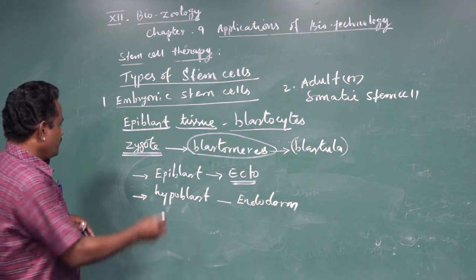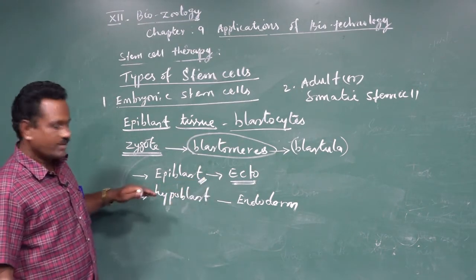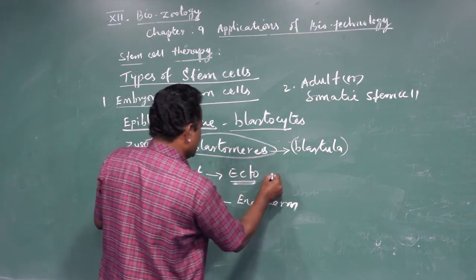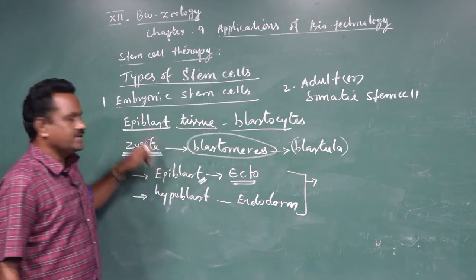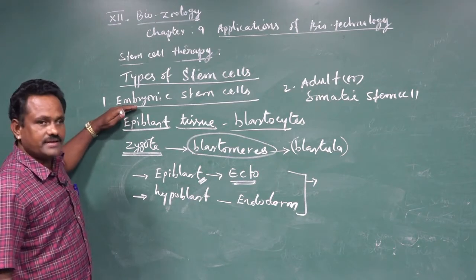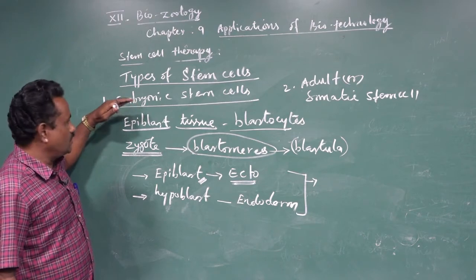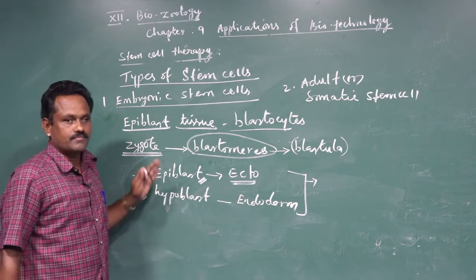Right? Here, from the inner mass of the epiblast cell, these are separated or isolated and used as embryonic stem cells. The characteristic of the embryonic stem cell is that it can develop more than 200 different types of cells in our body.